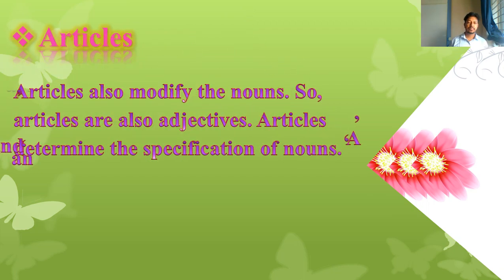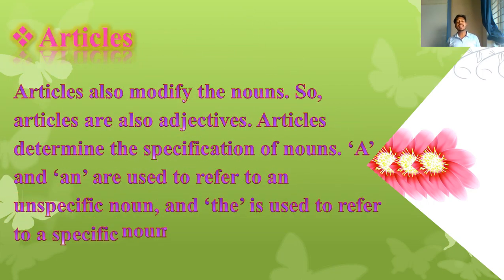articles here. Articles also modify the nouns, such as a ball, a pen, an ant, a flag, a man. So man here is a noun, and the determiner, or here the article, a, is going to modify the man. Articles also modify the nouns, so articles are also adjectives.